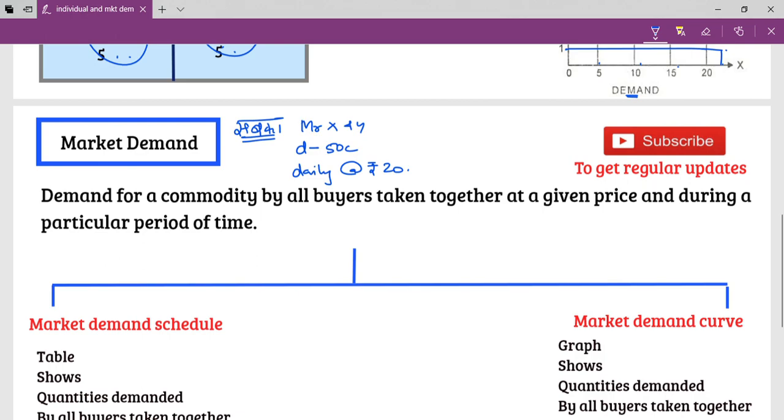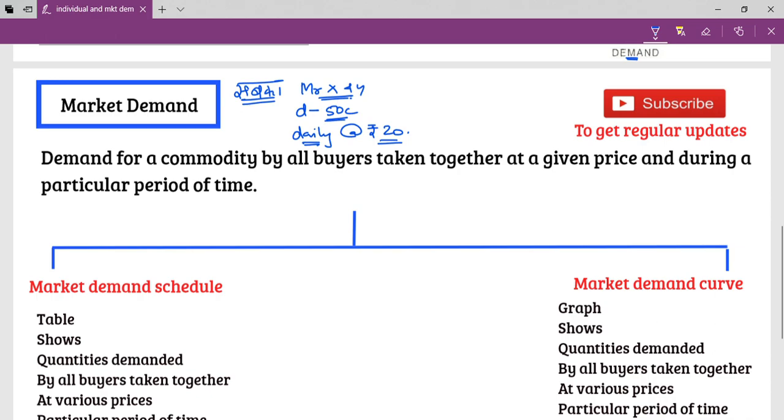So what is the demand over here? 50 chocolates. What is the time? Daily. What is the price? 20. And who are those people who are demanding? Mr. X and Mr. Y. So it is the demand of two people. So when it's more than one person demanding, we call it market demand. So what is market demand? It is demand for a commodity, that is chocolate, by all buyers, Mr. X and Mr. Y, at a given price 20 rupees and during a particular period of time, that is daily.